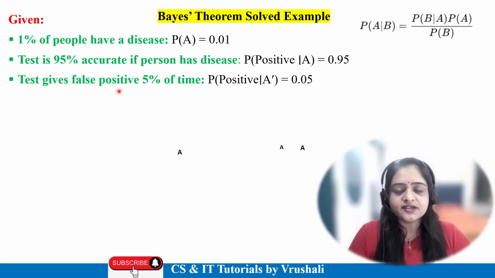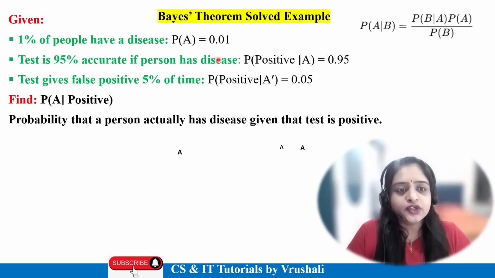False positive means a particular person doesn't have any disease, yet your machine shows a positive result, which is called a false positive result. So the test gives a false positive result 5% of the time. We denote the probability of a positive result for A' as 0.05, where A' means a person doesn't have the disease, and A means the person carries the particular disease. Got it? So this data is given.